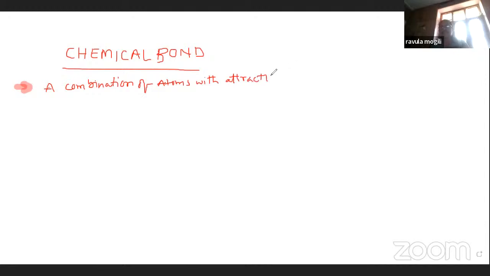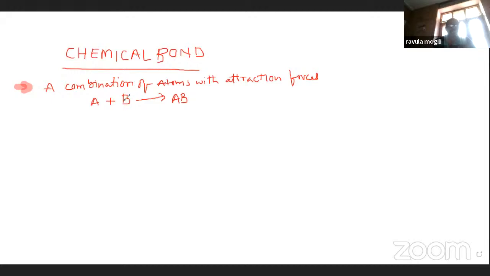Simply, A is an atom, and it is combined with another atom B to get AB. This is a molecule.